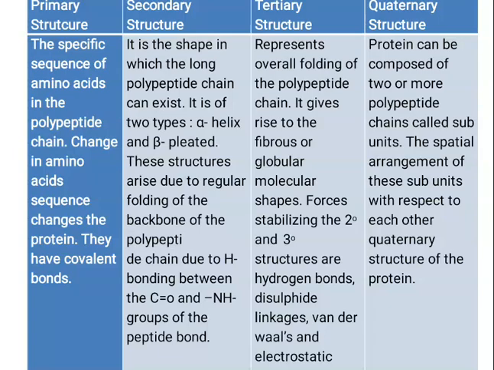Coming to the tertiary structure. The tertiary structure of a protein refers to its complete three-dimensional structure, which arises due to folding and superimposition of various secondary structural elements to give the molecule a spherical shape.